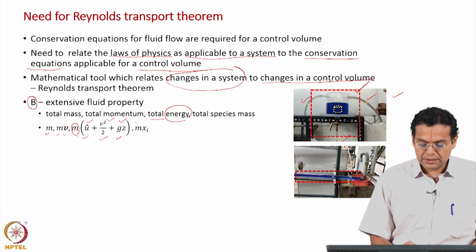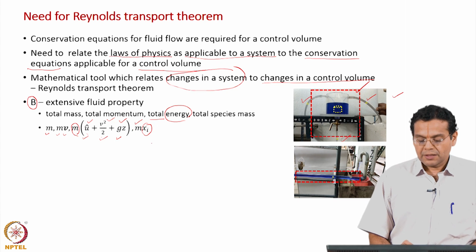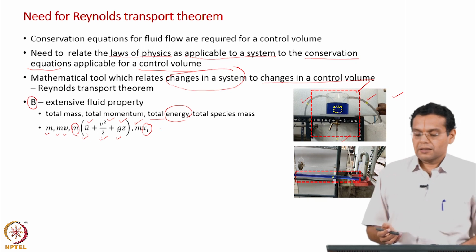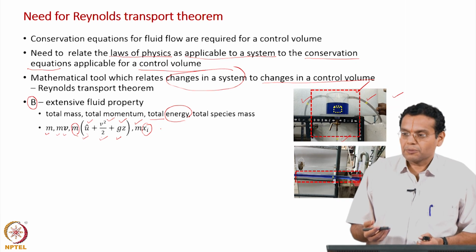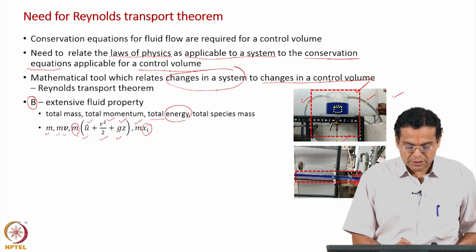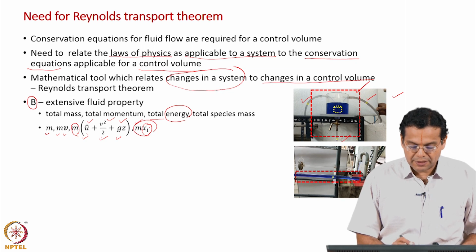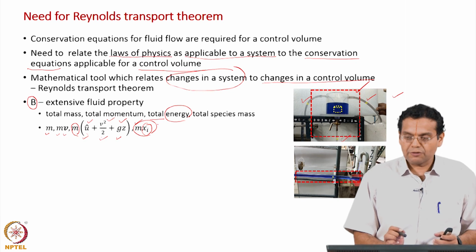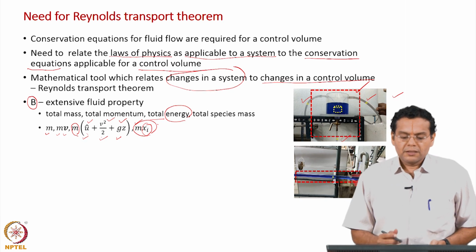And what is this? This is the mass multiplied by the mass fraction, which will give you the mass of the species. Okay. You would have done species balance equations in the process calculations course. So, this is the mass of one component. For example, let us say a stream with sulfuric acid and water, this is the mass of the sulfuric acid. Okay.